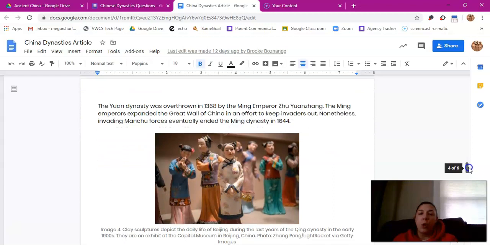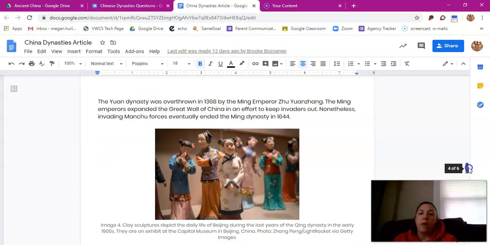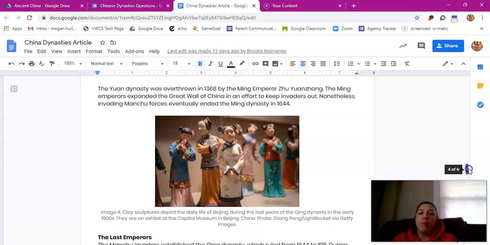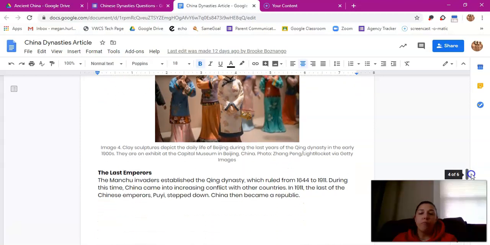The Qin Dynasty was overthrown in 1368 by the Ming Emperor Zhu Yongzhong. The Ming emperors expanded the Great Wall of China in an effort to keep invaders out. Nonetheless, invading Manchu forces eventually ended the Ming Dynasty in 1644.